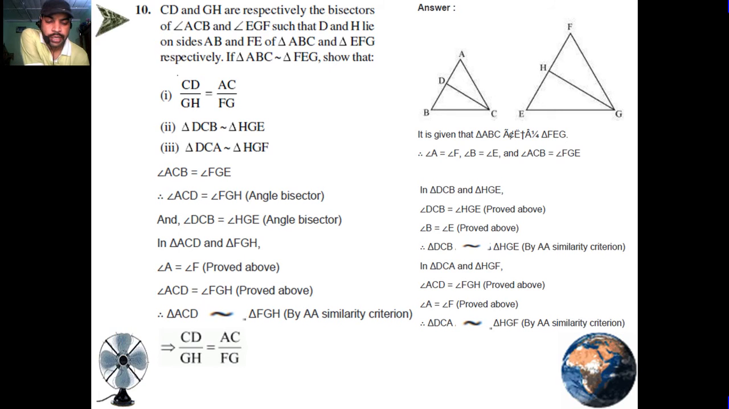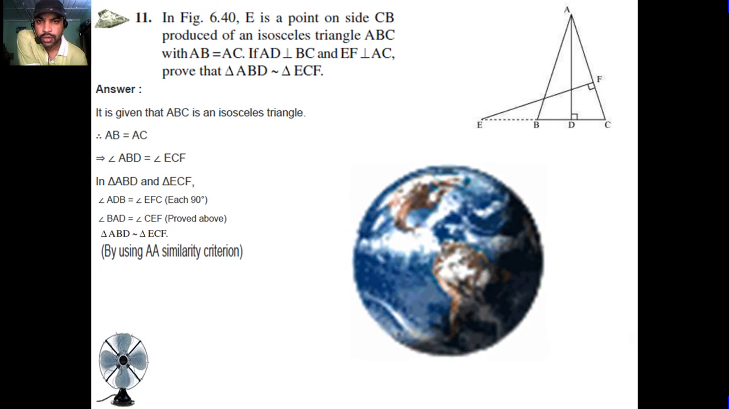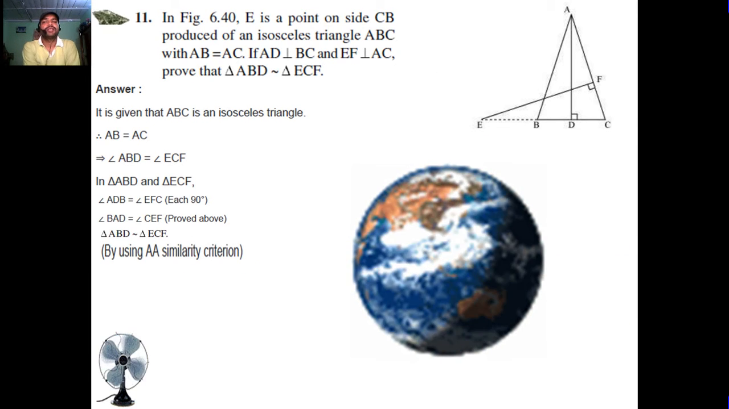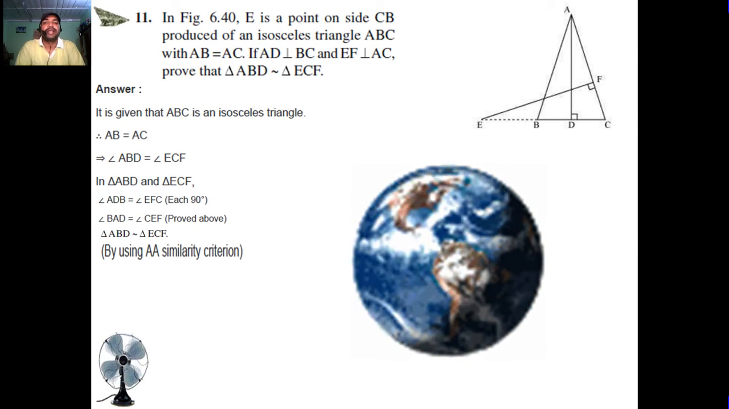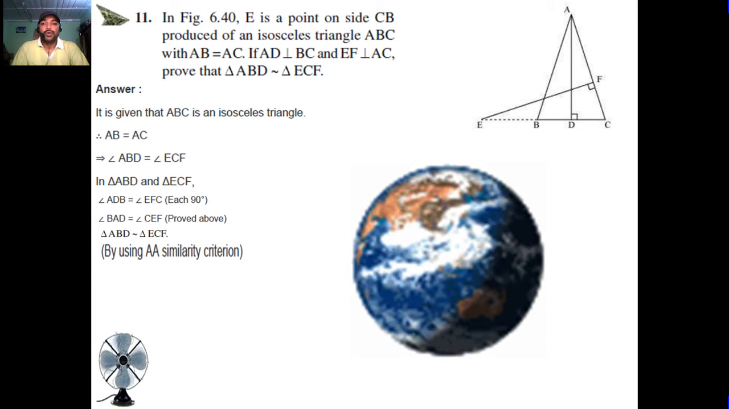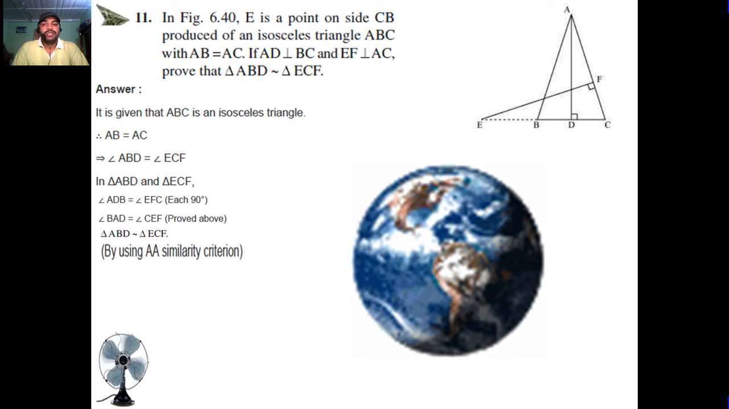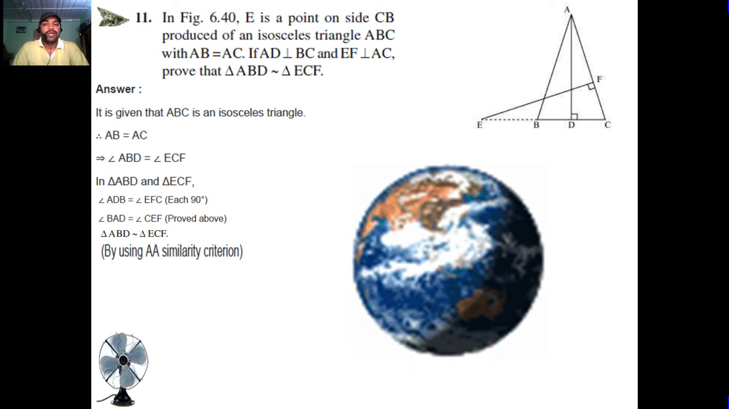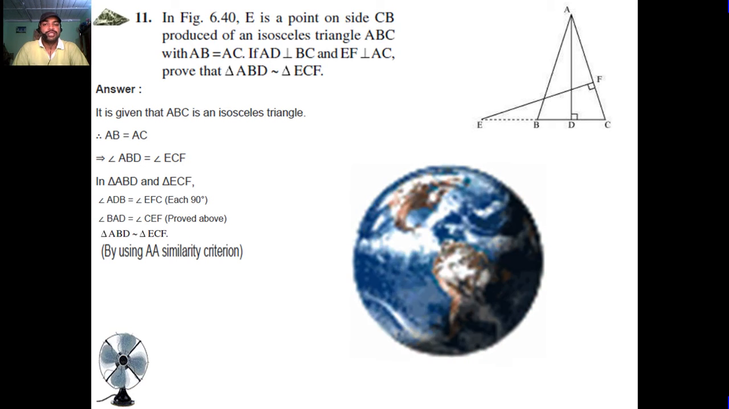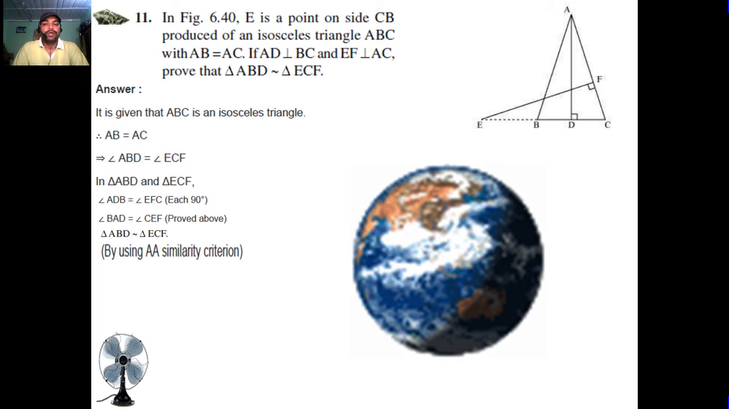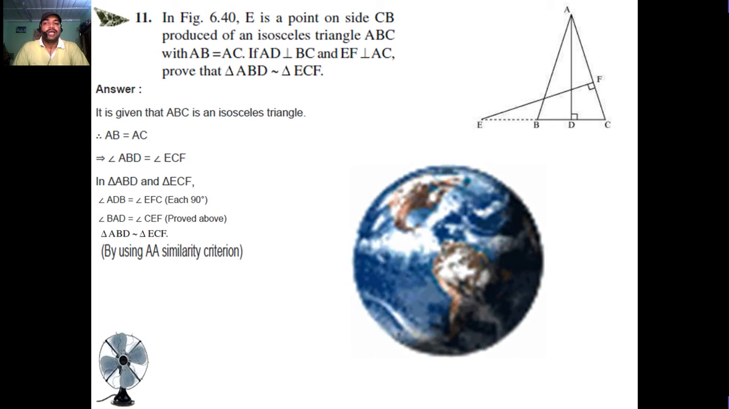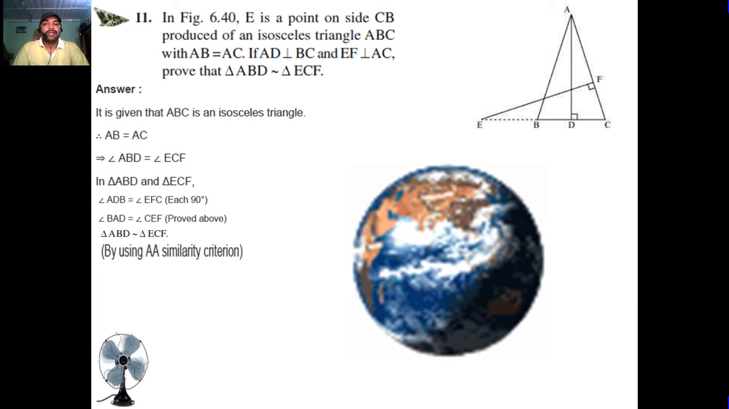Now let's start question number 11. In figure 6.40, E is a point on side CB produced of isosceles triangle ABC with AB equal to AC. If AD is perpendicular to BC and EF is perpendicular to AC, prove that triangle ABD is similar to triangle ECF.